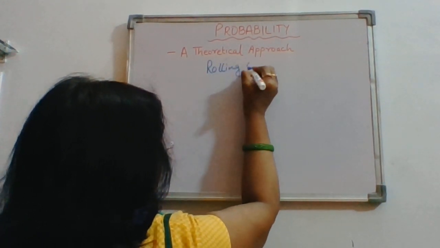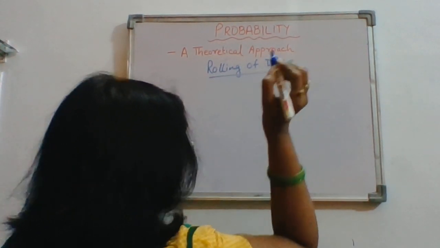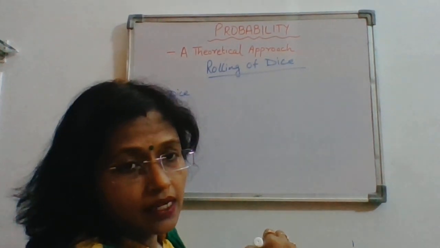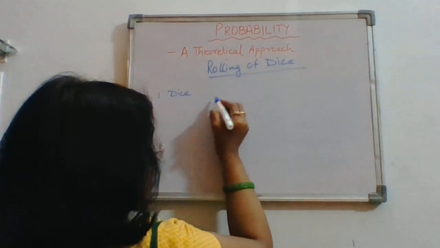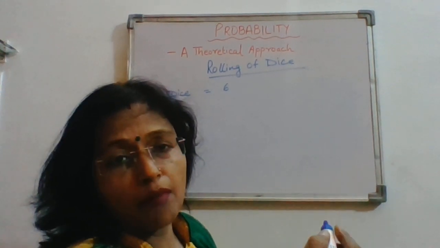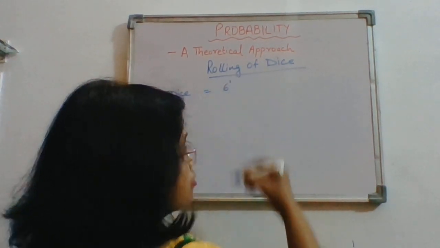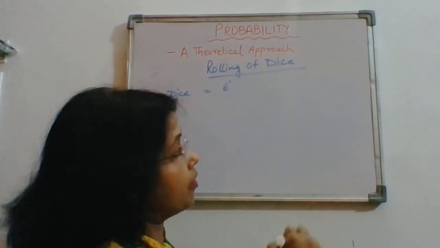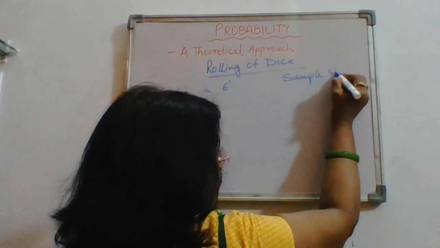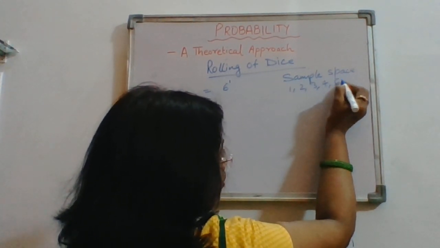Now, rolling of dice. When one dice is rolled, the total possible outcomes will be, because we know that on a die we have the numbers 1 to 6: 1, 2, 3, 4, 5, 6. So one dice is rolled, here it will be 6 raised to the power 1. The sample space of it will be either 1, 2, 3, 4, 5 or 6.